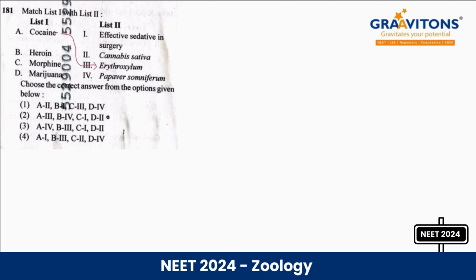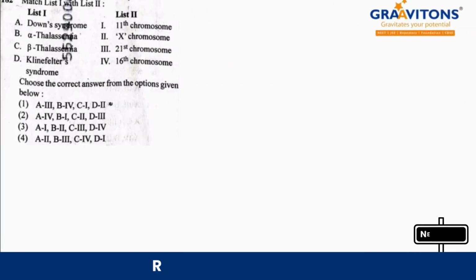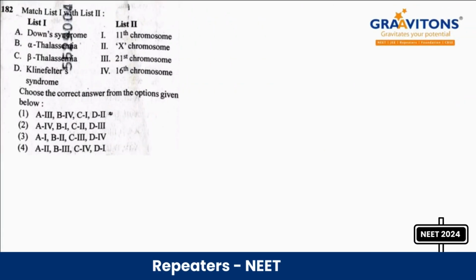Then heroin, it is from Papaver somniferum. Then morphine, we say effective sedative, marijuana, Cannabis sativa. So what will be the answer? A it is 3, B it is 4, C it is 1, and D it is 2. Answer is option 2.